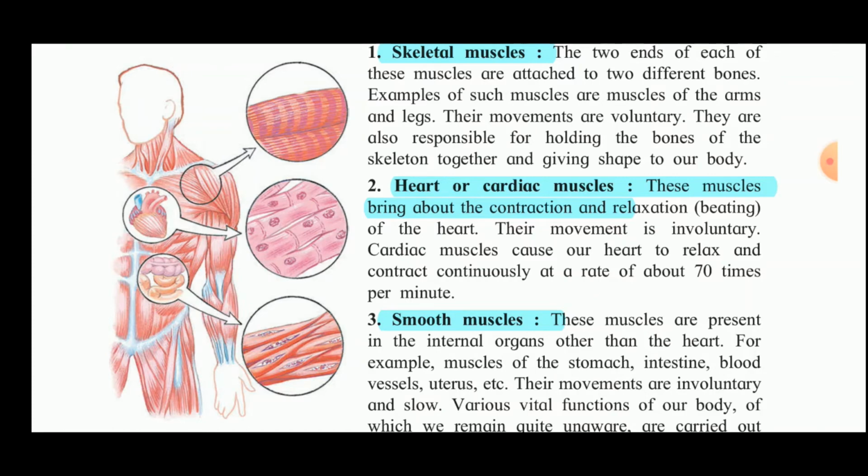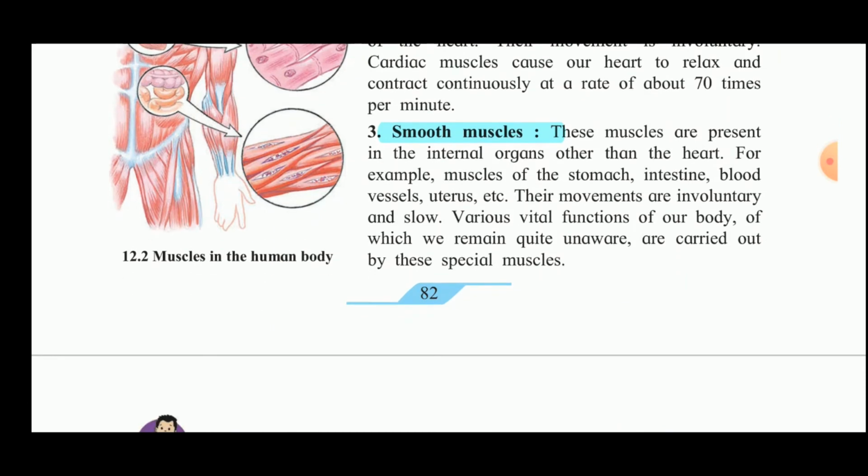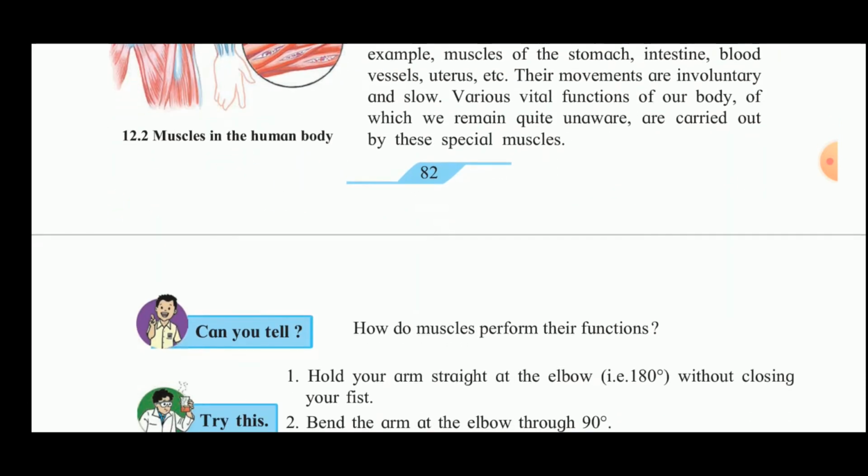Then, smooth muscles. These muscles are present in the internal organs other than the heart. For example, muscles of the stomach, intestine, blood vessels, uterus, etc. Their movements are involuntary and slow. So, various vital functions of our body, of which we remain quite unaware, are carried out by these special muscles.